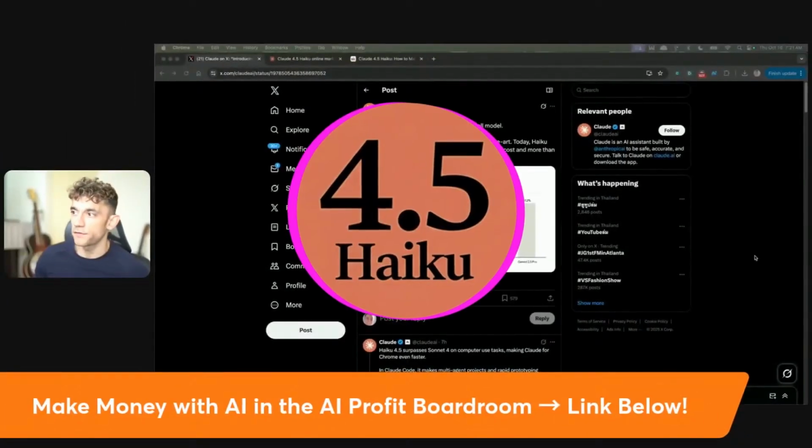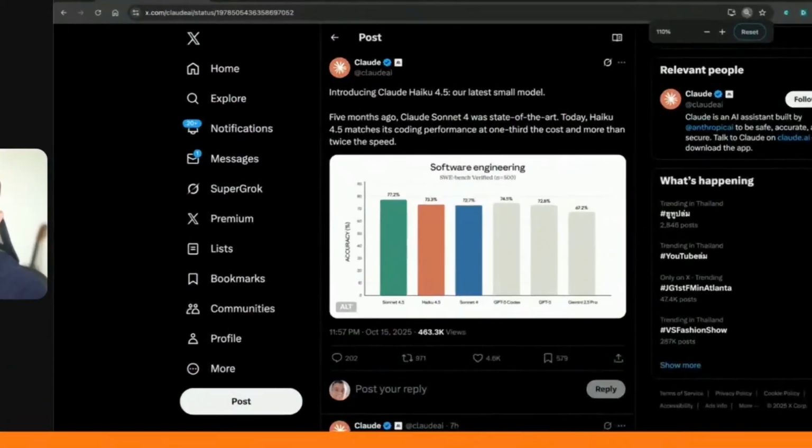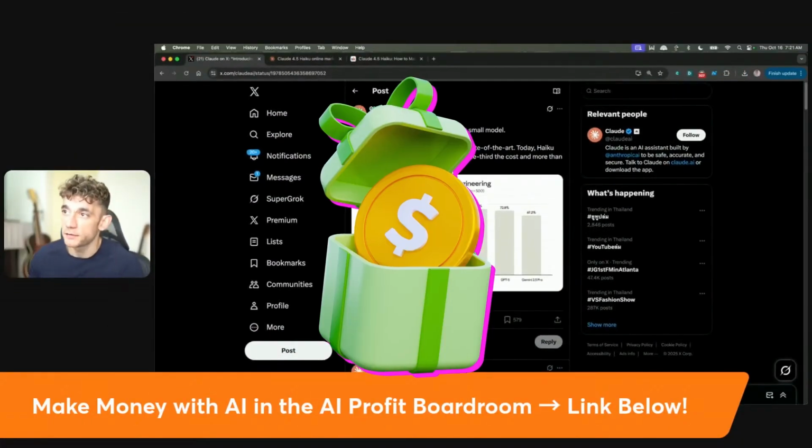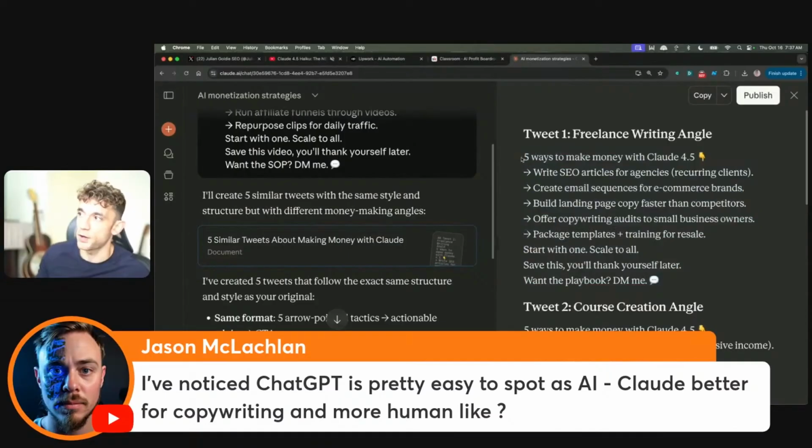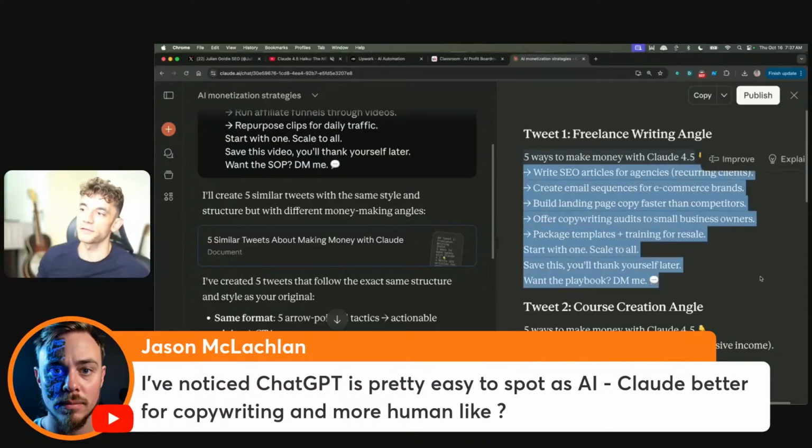Claude 4.5 Haiku has just been released, and today we're going to be talking about the best ways to make money with it. It is a lot more human-like, right? Like if you read this, it doesn't feel like AI, right? 5 ways to make money with Claude 4.5, and it's like, write SEO articles, create email sequences, build landing pages, right? It doesn't feel like AI.